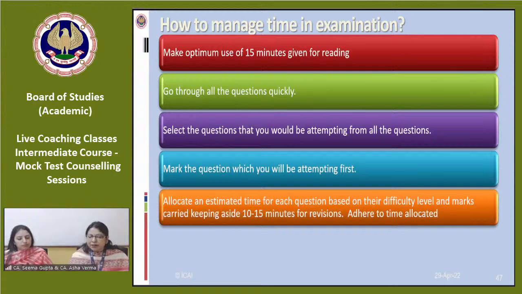Allocate an estimated time for questions based on their difficulty level and marks carried, keeping aside 10-15 minutes for revision. What does it mean? It means that you have 3 hours and you have to attempt 5 questions in total. So you can give 25 to 30 minutes for each question, and in the last you will have 10-15 minutes for revision, where you can see whether you have made any conceptual mistake or any calculation mistake which you can rectify.